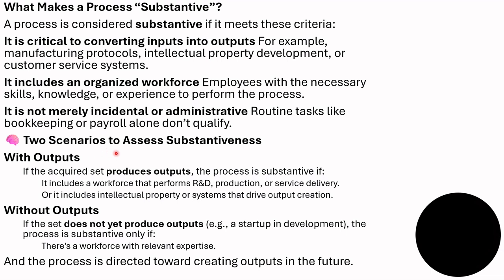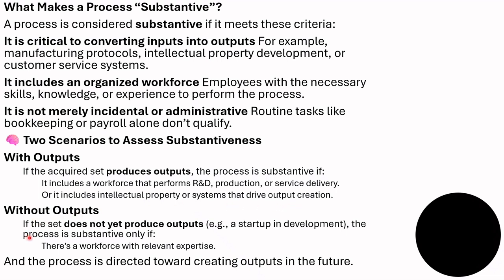Two scenarios to assess substantiveness. With outputs: if the acquired set produces outputs, the process is substantive if it includes a workforce that performs research and development, production, or service delivery, or it includes intellectual property or systems that drive output creation.